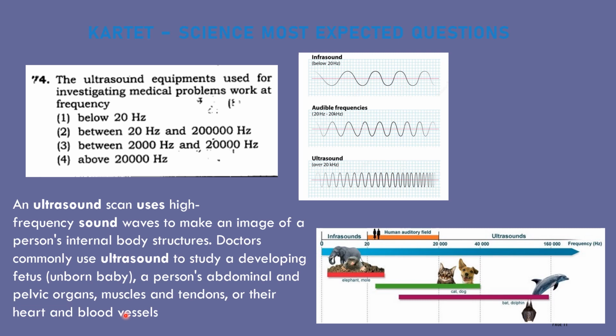To study these organs, we use ultrasound. Therefore, the correct answer for this question is above 20,000 Hz ultrasound equipment used for investigating medical problems.